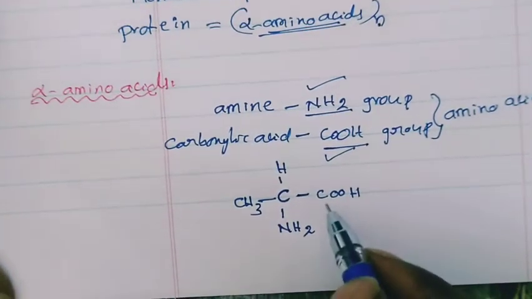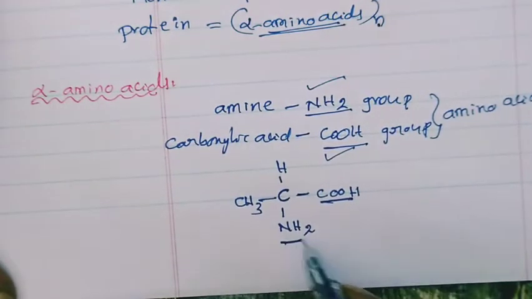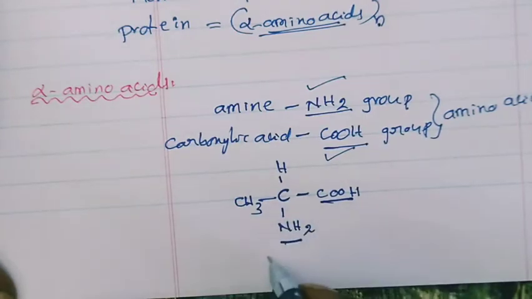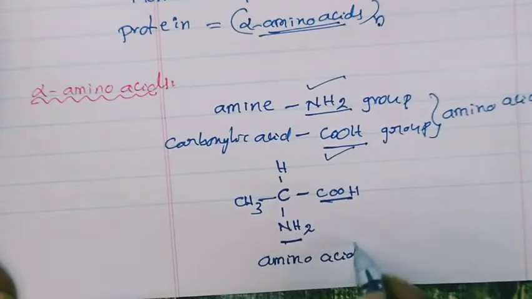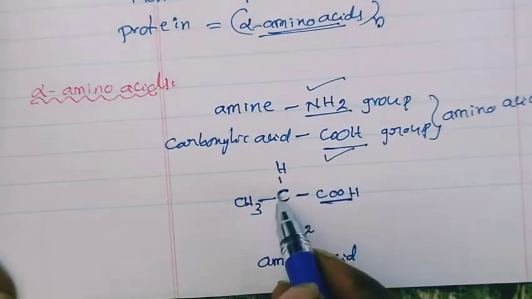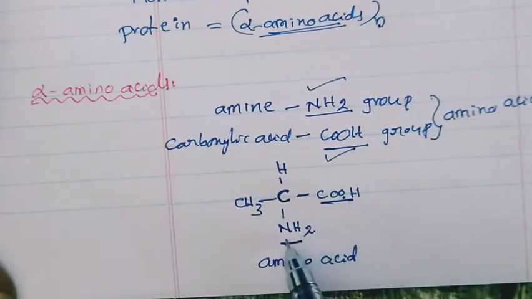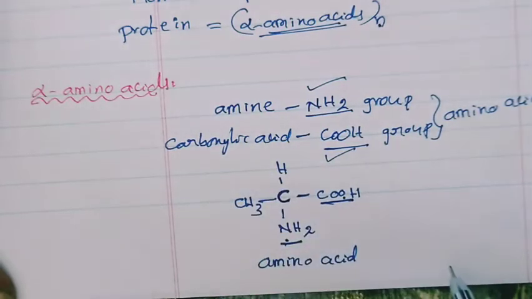See, this compound contains a carboxylic acid and also an amine group, so that's why this compound is called an amino acid. Do you understand this point here? That means this carbon is attached with a carboxylic group and also an amine group.